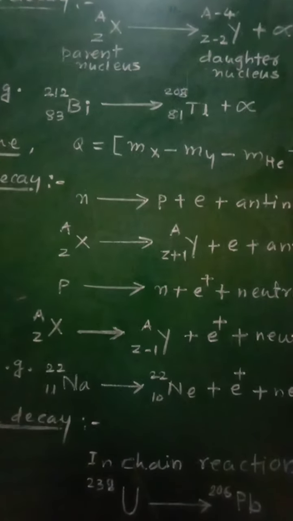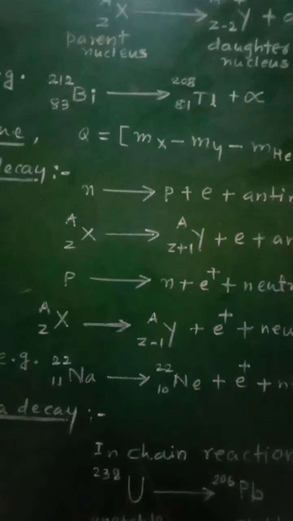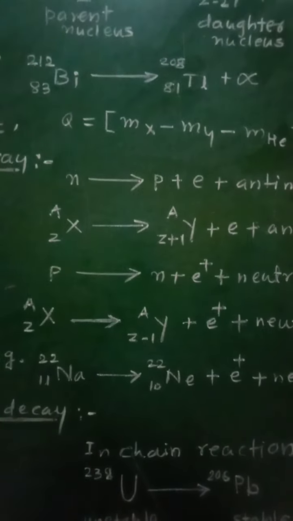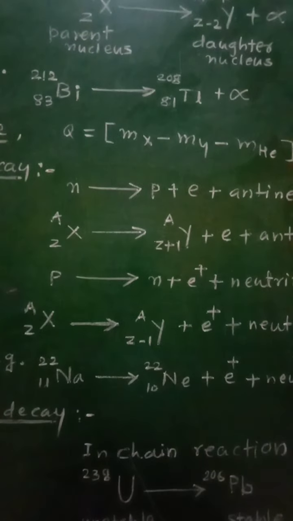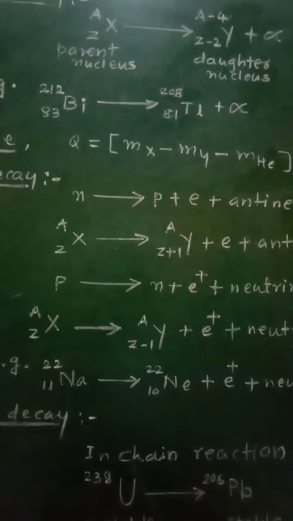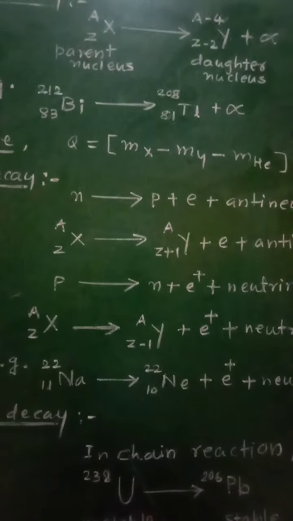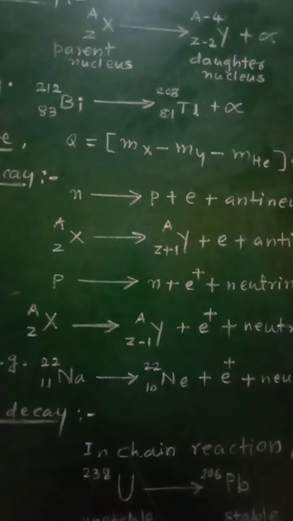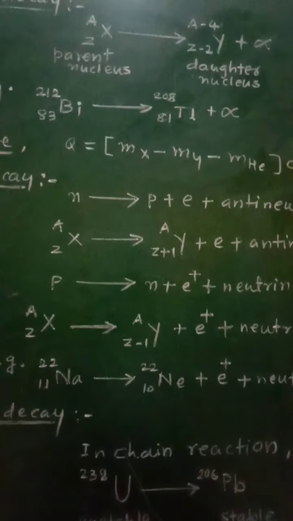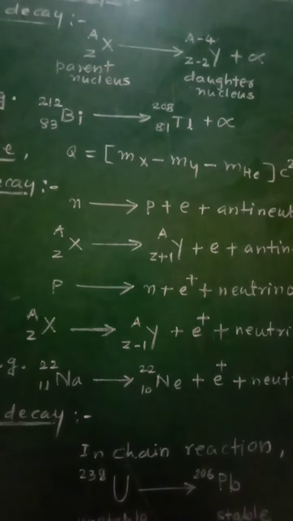Another type of beta decay is called beta plus decay, in which a proton gets converted into a neutron by emitting a positron and a neutrino.